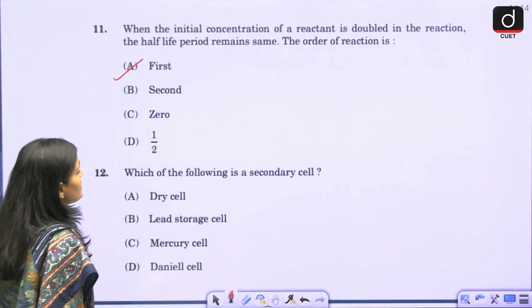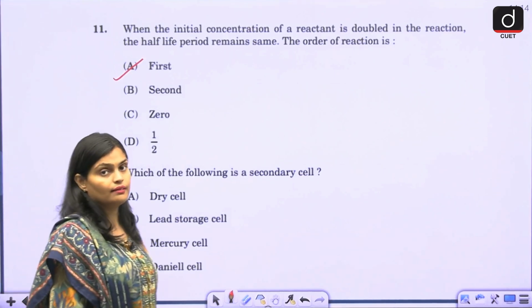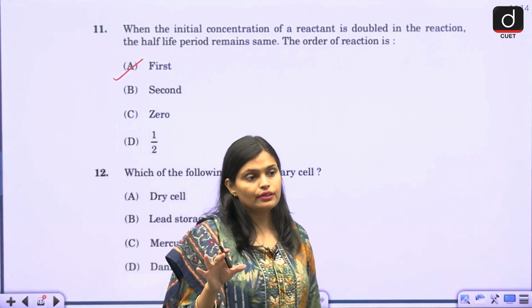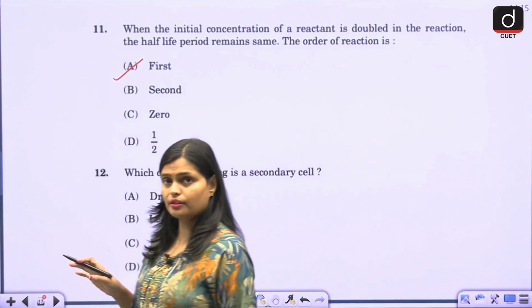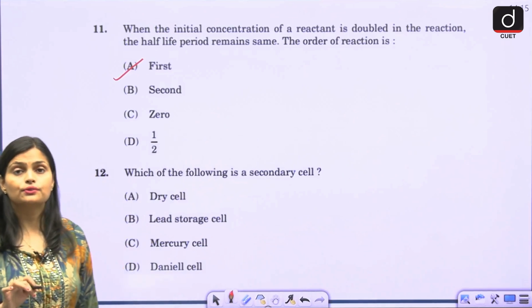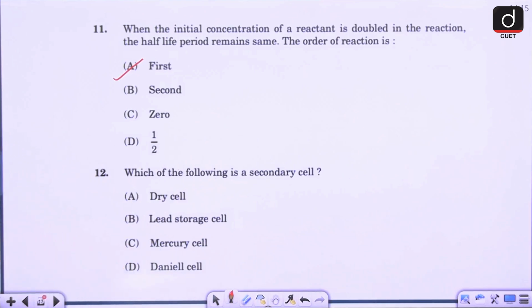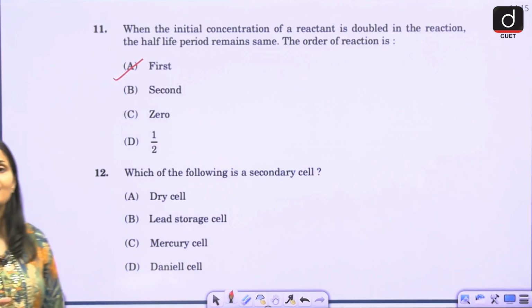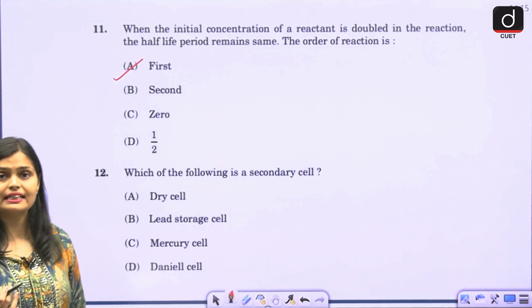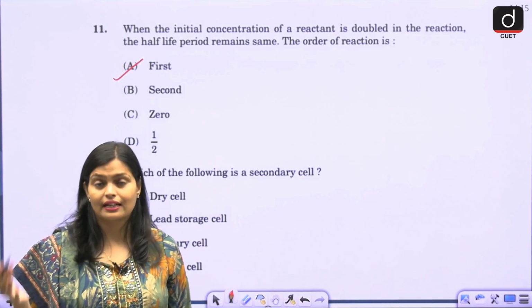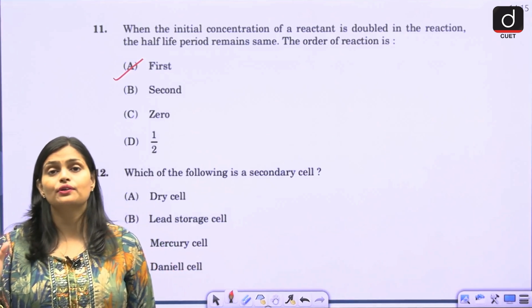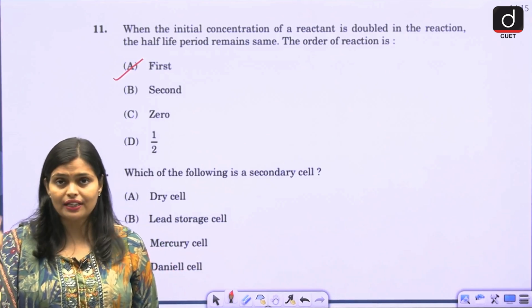Which of the following is a secondary cell? This is a question from the electrochemistry part, and you should learn about primary and secondary cells. Basically, the secondary cell is rechargeable. Primary cells are those which, once used, you are not able to reuse, like the battery in your wall clock.